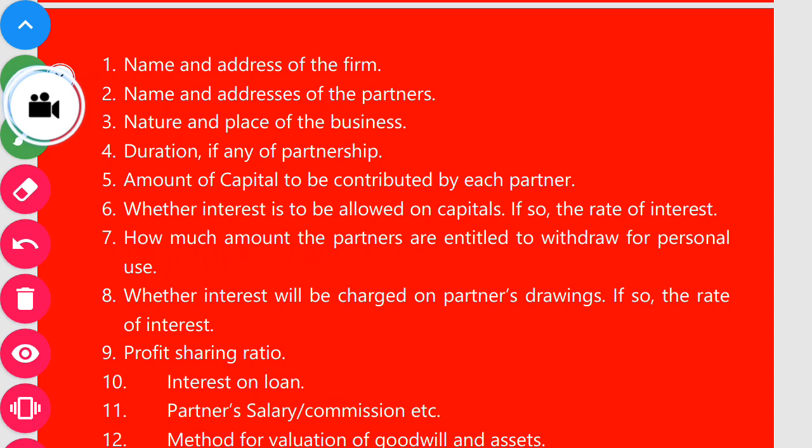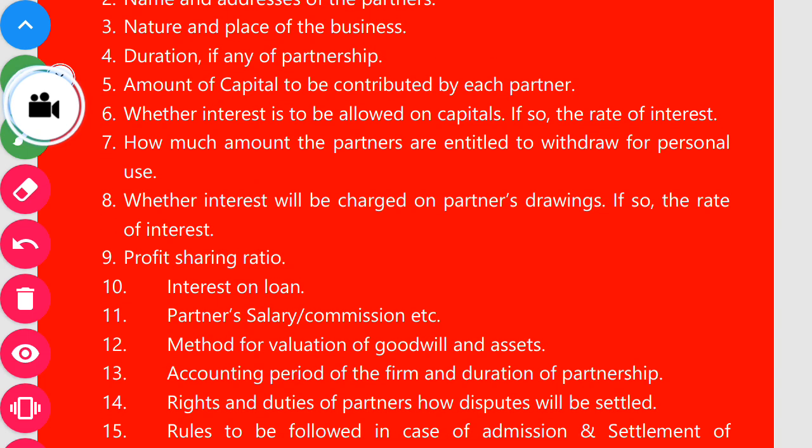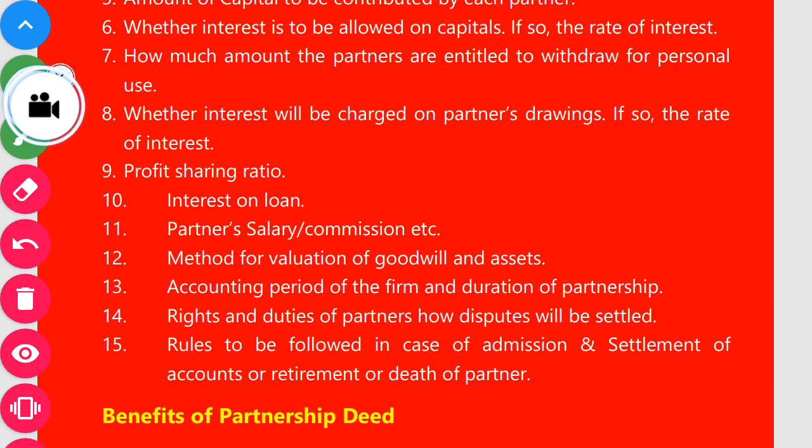Next, whether interest will be charged on partners' drawing. If so, the rate of interest. Interest on drawing will be charged or not? If charged, what will be the rate of interest? Next, profit sharing ratio of the partners. Next, interest on loan. If any partner gives a loan to the firm, what interest rate will be applicable or charged? If the firm gives a loan to the partner, in that condition, what interest will be charged? What rate of interest will be charged?